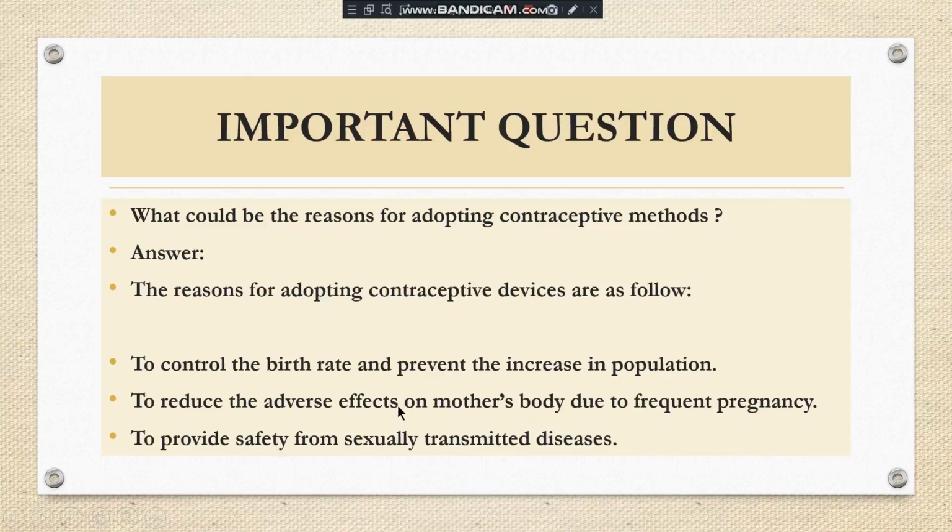As I already explained while the topic was going on, sometimes the mother's age is not appropriate. At that time it is also useful, and it is used to avoid frequent pregnancy. Next, to provide safety from sexually transmitted diseases, STDs, like AIDS, gonorrhea, syphilis, etc. So these are the main reasons for using contraceptive methods.